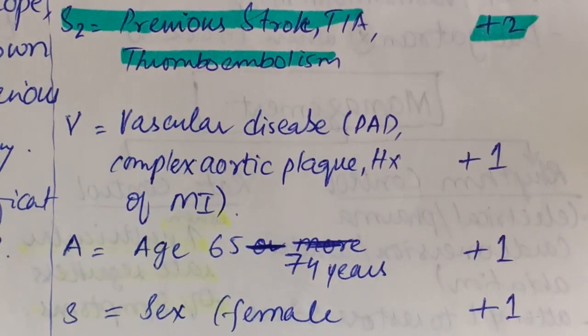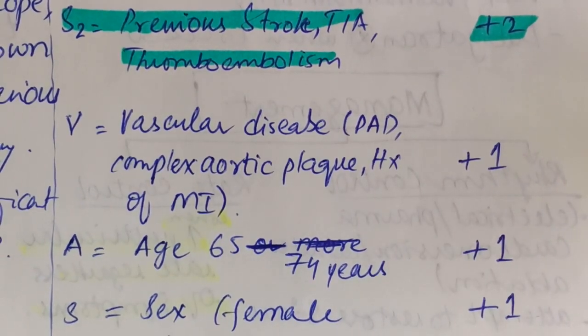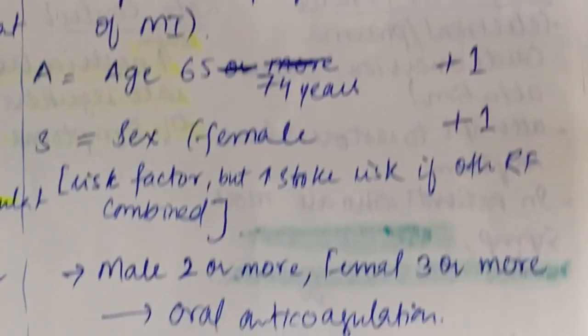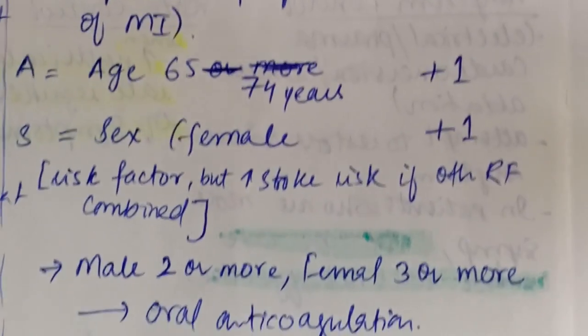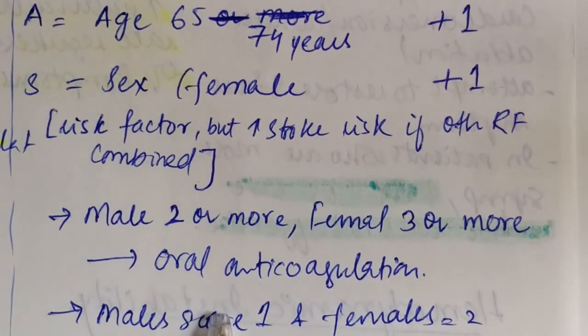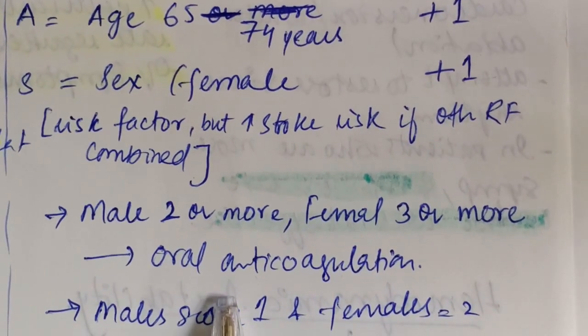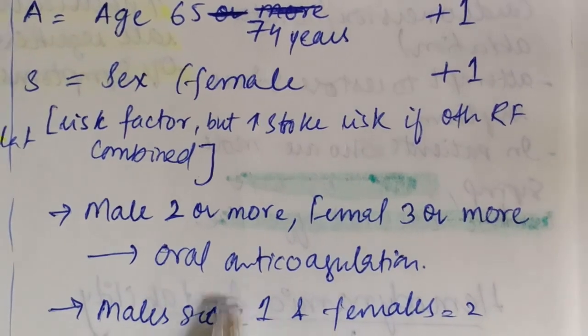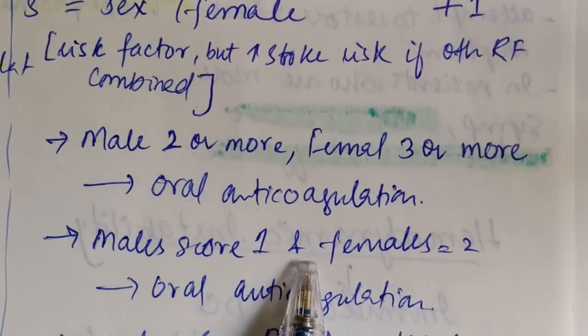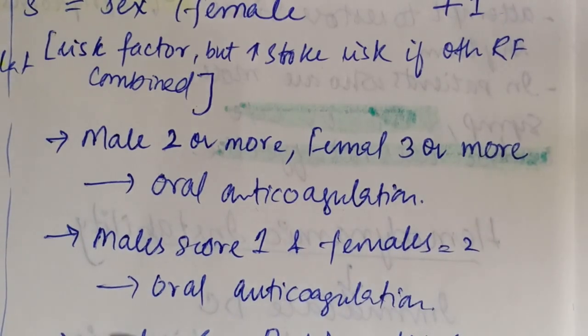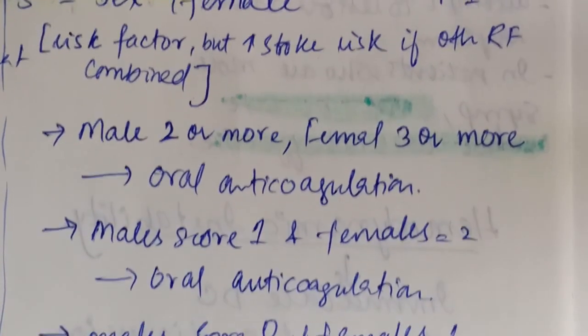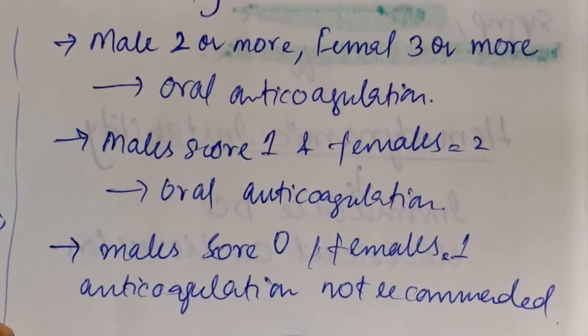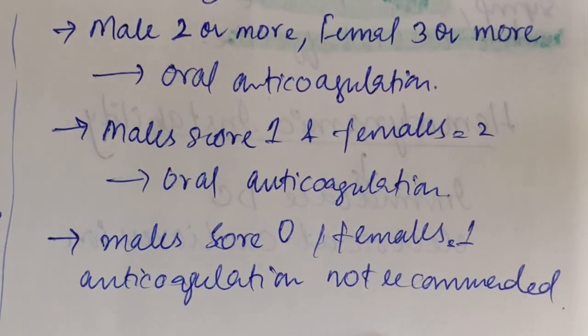So if there is a male patient and he has a score of 2 or more, and a female patient 3 or more, oral anticoagulation is a must. And if the patient is male with score 1, and female with score 2, oral anticoagulation is recommended. And for males with score 0 and females with score 1, anticoagulation is not recommended.